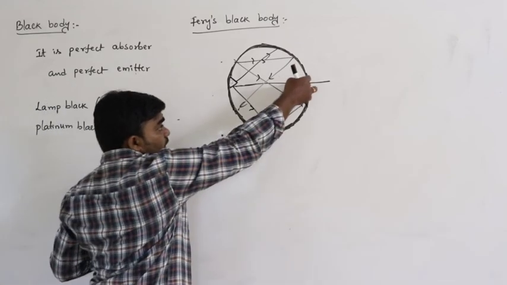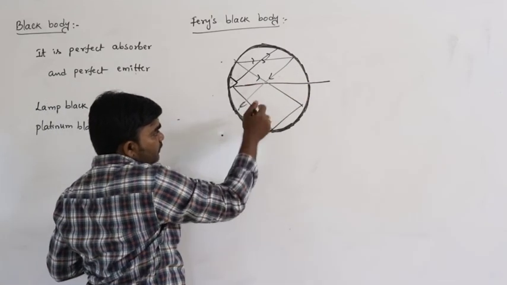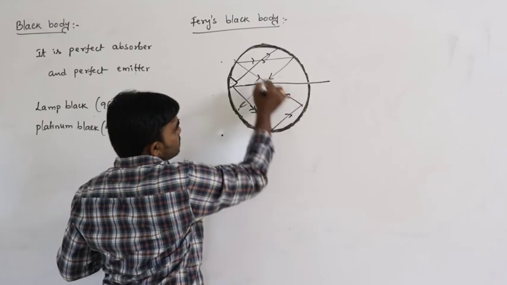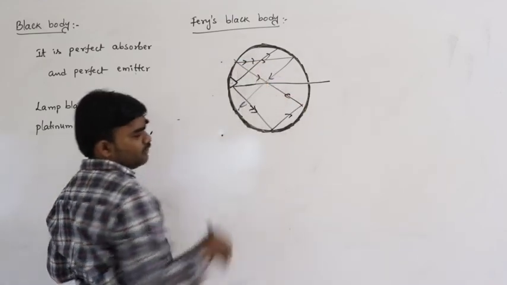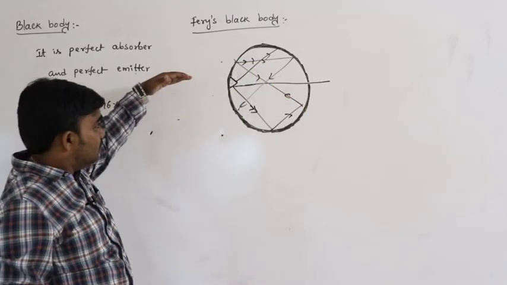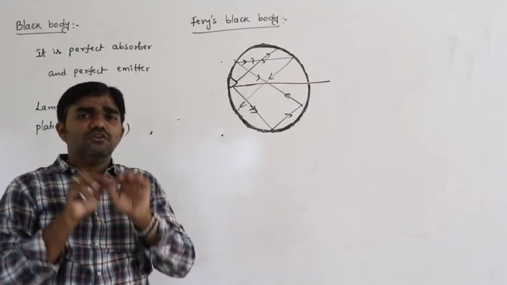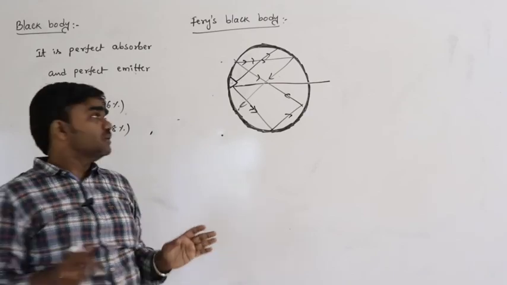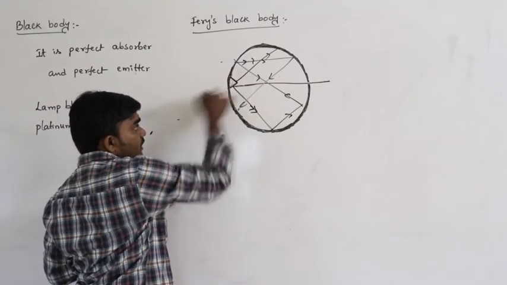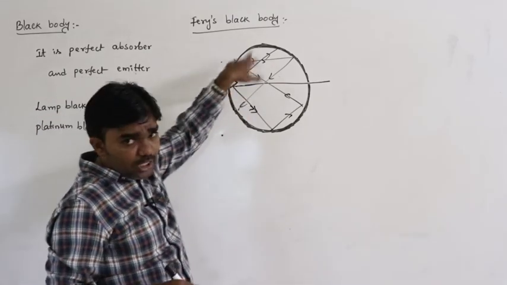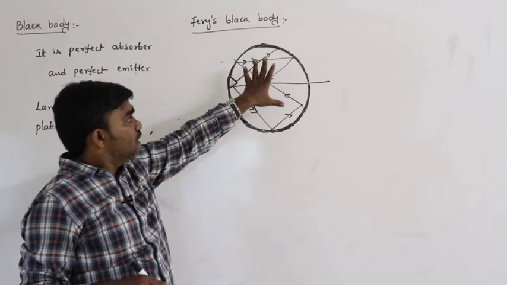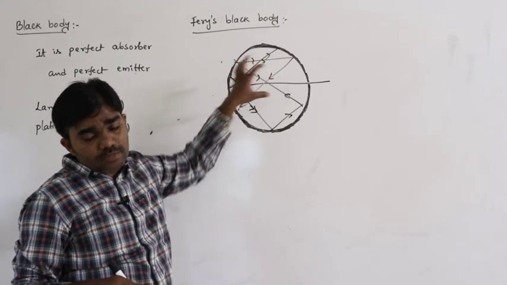See here, if the light ray enters like this, then it reflects in different ways, but reflection of the light ray exactly in the opposite direction is very unlikely. That's why this shape is designed. So due to multiple reflections, the light radiation is completely absorbed by that body.